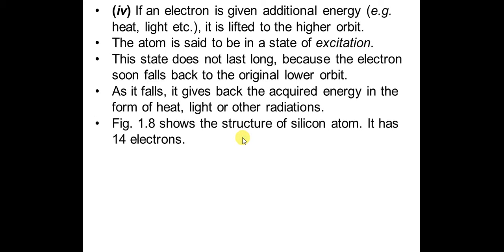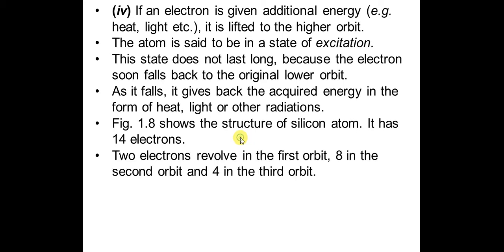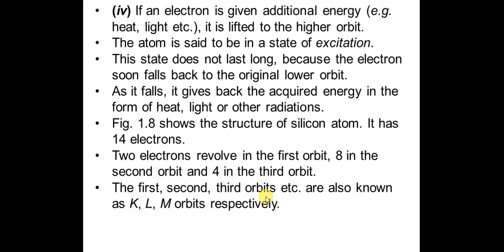Now we will see the structure of the silicon atom. As we have seen in the previous lecture, there is nothing different, but again we will see the structure of the silicon atom. It has 14 electrons, 2 electrons in the first orbit, 8 electrons in the second orbit, and 4 in the third orbit.